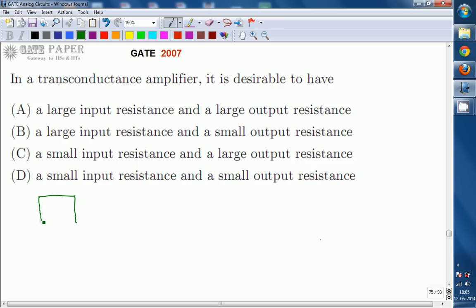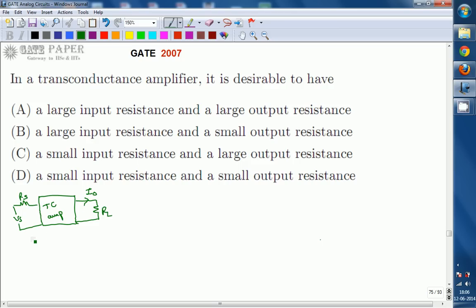A transconductance amplifier accepts input as a voltage signal and produces output as a current signal. The output current flowing through the load RL is treated as the output quantity, which is I0, and it is current, and it accepts voltage as the input signal. So we supply the input signal as voltage, Vs, and every voltage source will have some internal resistance, that is Rs. So this is the transconductance amplifier.